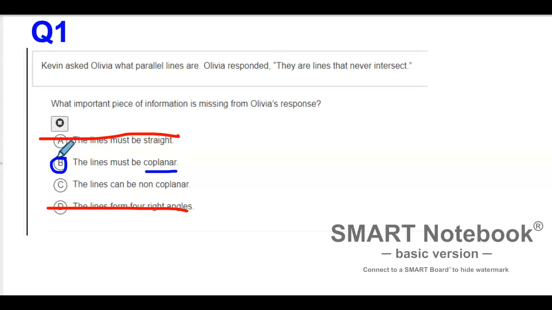So a correct definition of parallel lines would be two lines that are in the same plane and never intersect, or two lines that are coplanar and never intersect.